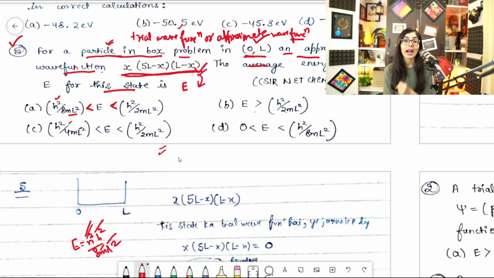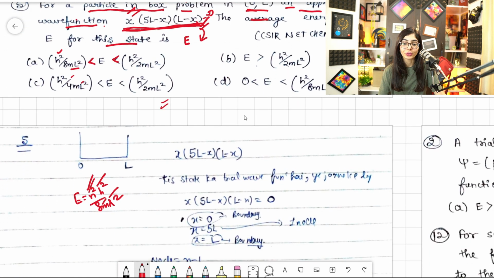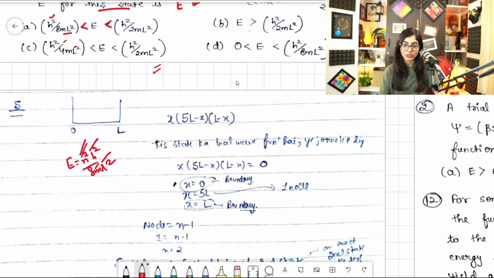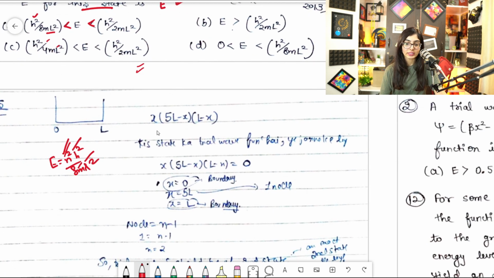Fine. So for that, if you don't know which state it is and some variables are there in the wave function, what you have to do, I told you in the theory video also, is put the whole function equal to 0. Put the whole function equal to 0, and that's what we are going to do in this question. So just see over here. Okay, this is the wave function, the trial wave function.